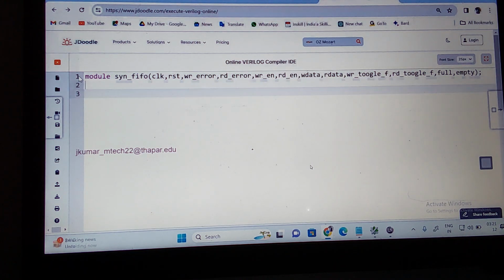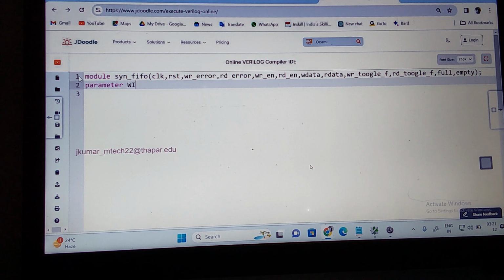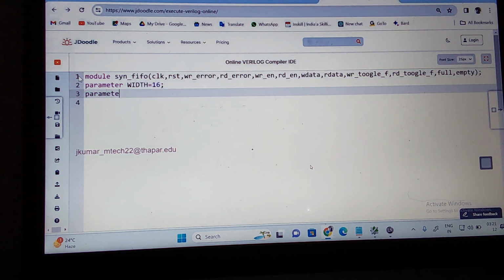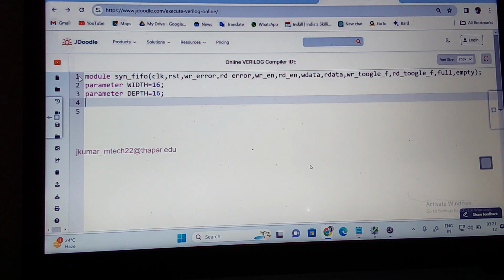Now what parameters can I use? First I can use the width. How much? Let us do 16. Then I need the parameter depth. Depth is equal to how much? Let us make it 16, because for this explanation we take a depth of 16 so that when you are modeling, you will understand this. By overriding the parameter, you can work with a different depth.